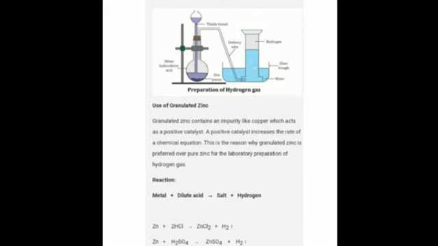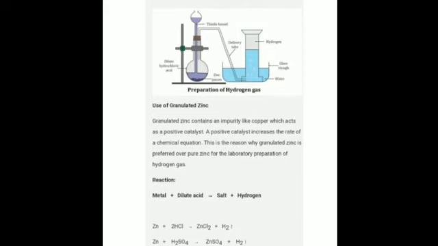So, in order to prepare hydrogen, what all things do we need? Zinc granules, this conical flask or a flat bottom flask, then a trough is used. Is it clear? So, these are the various things that are used, that is a 2-hole rubber stopper. This is the 2-hole rubber stopper over here, so that two things can be inserted. One is this thistle funnel which you can see, another is the delivery tube. This is the delivery tube and this is the thistle funnel through which acid will be dropped. Then a gas jar, this is the gas jar, and this is a beehive shelf. Is it clear? This is a trough which is containing water. Here at the bottom of this jar is a beehive shelf.